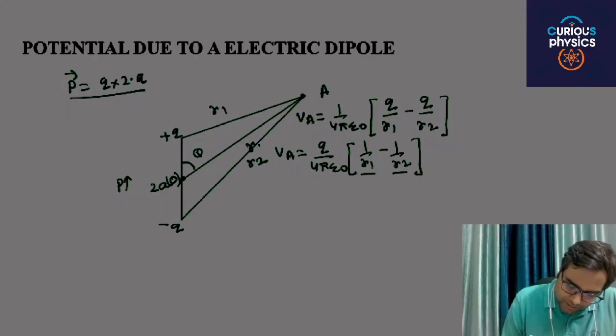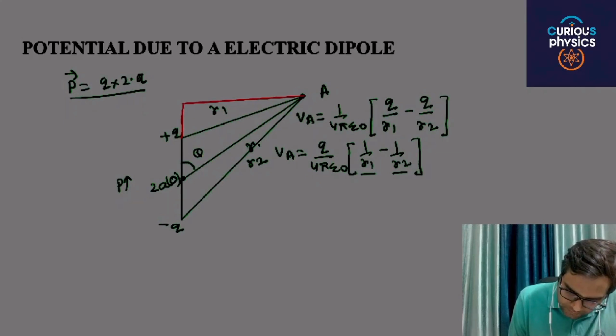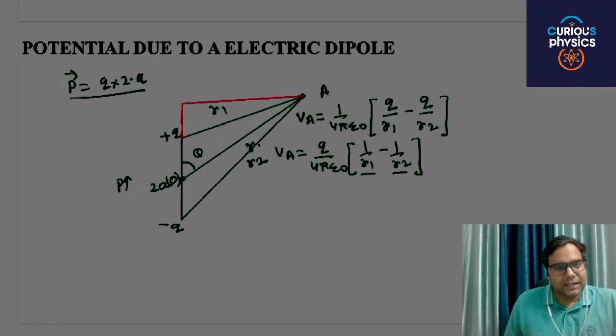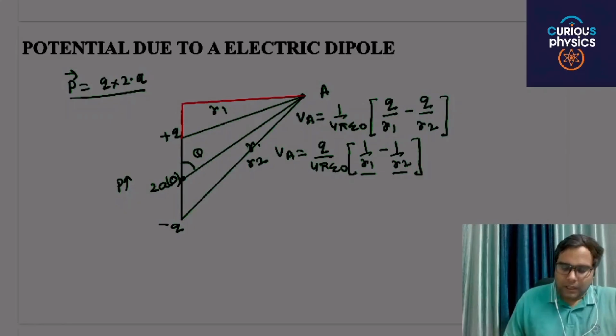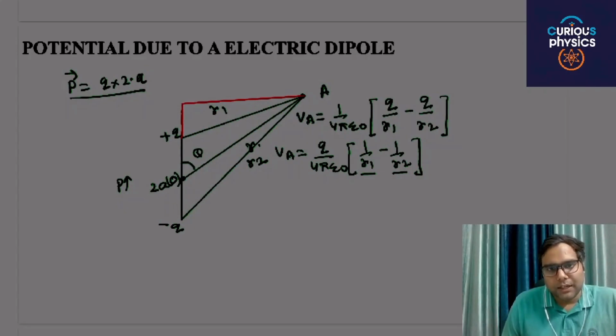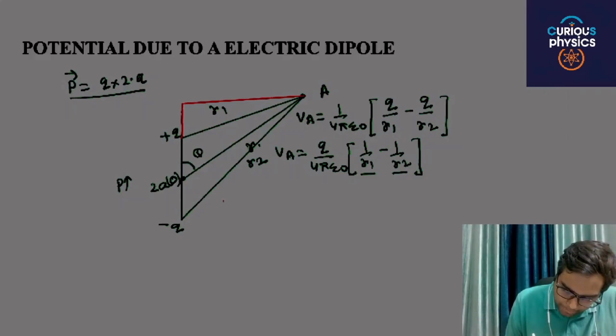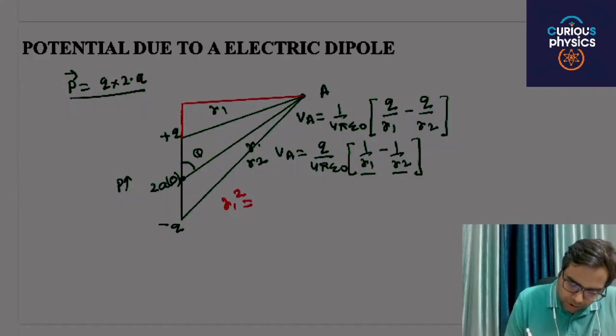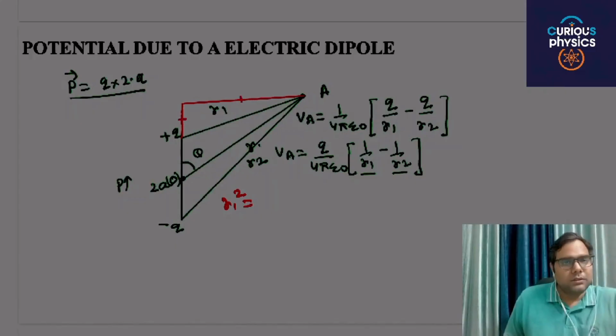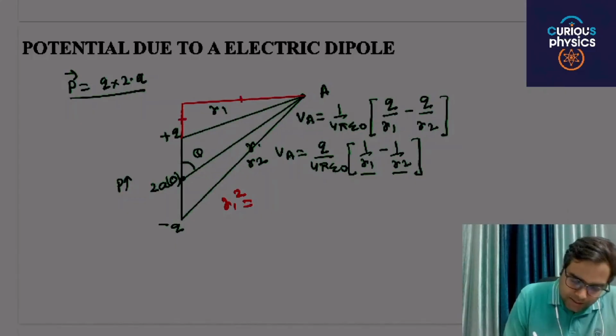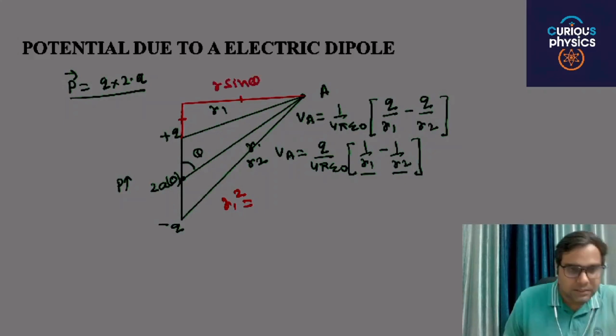If I connect these points, then from the Pythagoras triangle, r1 square is this square plus this square, and this is r sin theta.